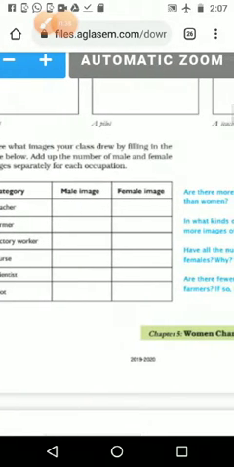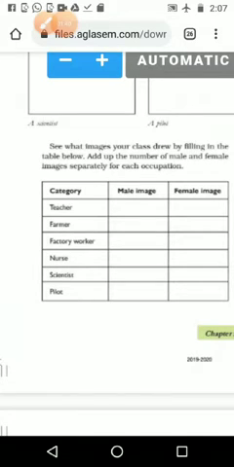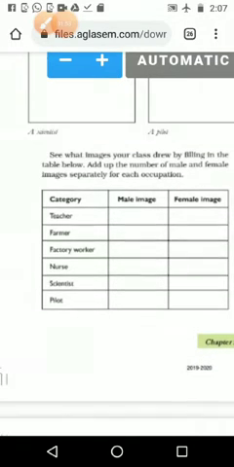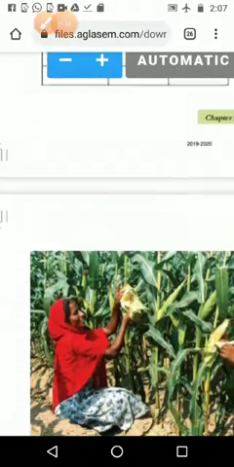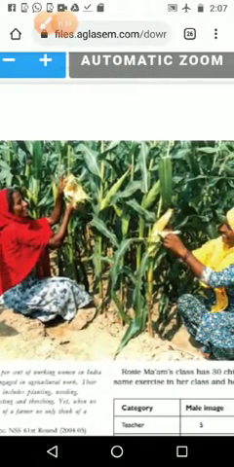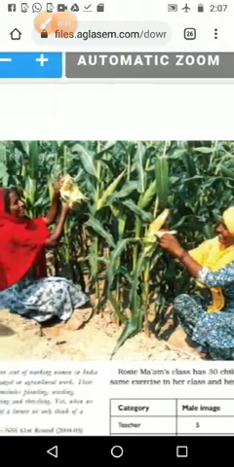Afterwards we want to do a little bit of a maths problem: how many male images are there in total. We are 25 students in the class. Among those 25 students, how many students drew a teacher as a male image, and how many drew a female image, that number we want to calculate. Then we are moving to the next lesson. The ladies work in the agriculture field.